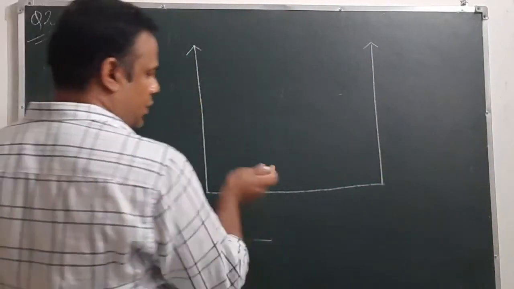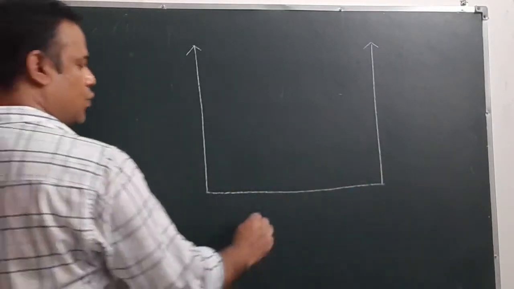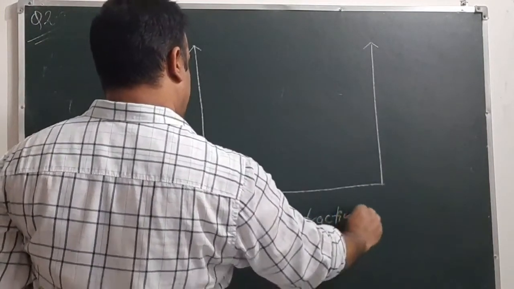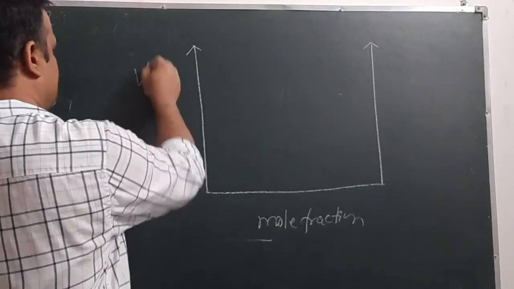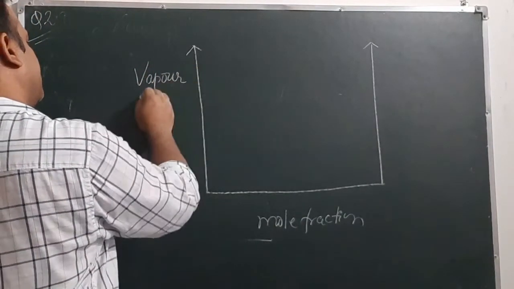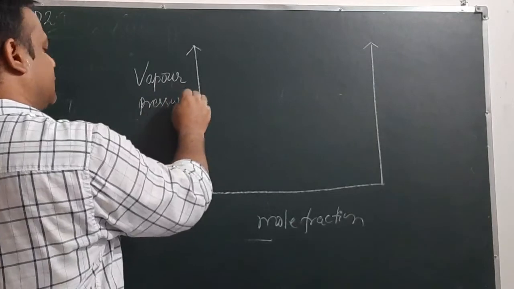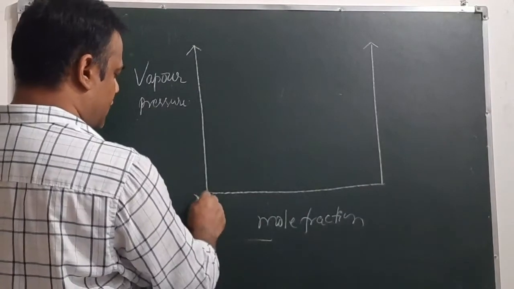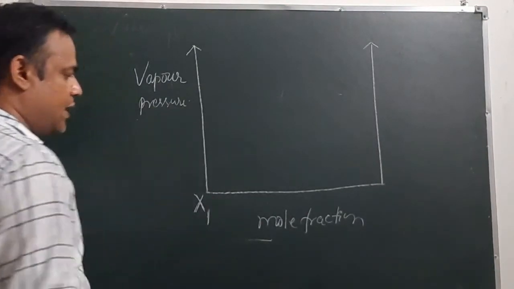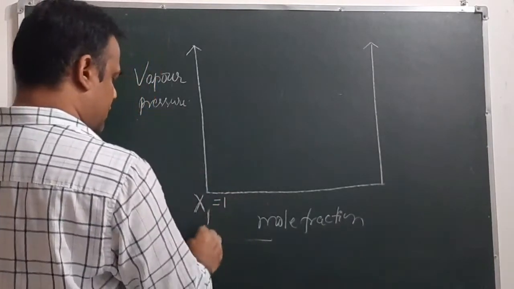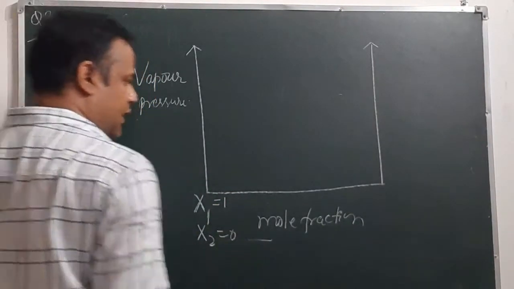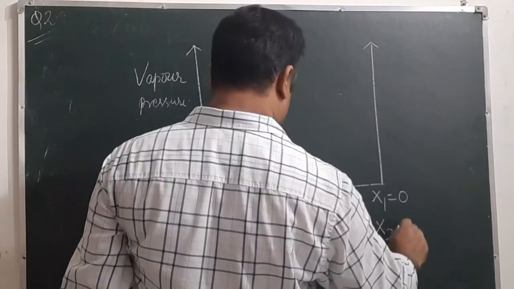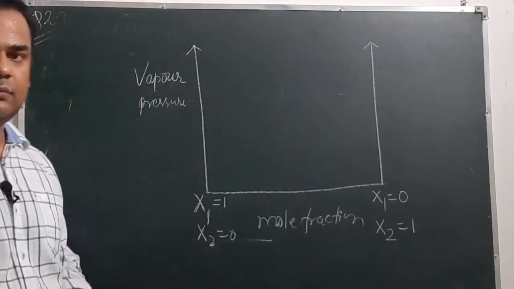And on the horizontal axis we'll take mole fraction, and on the vertical axis we'll take vapor pressure. We'll assume the mole fraction of component 1 here is equal to 1 and mole fraction of component 2 is equal to 0. Similarly here mole fraction of component 1 is equal to 0 and mole fraction of component 2 is equal to 1. So see here, 2 points.